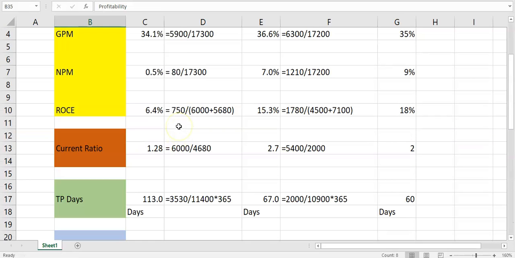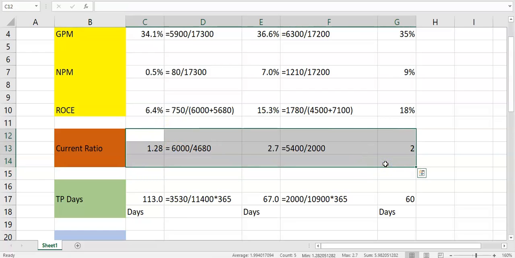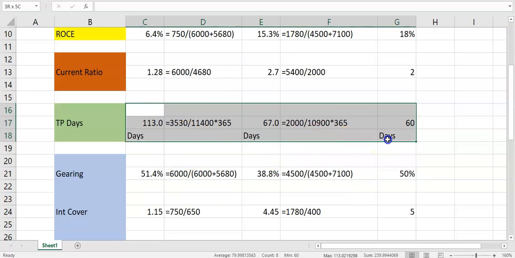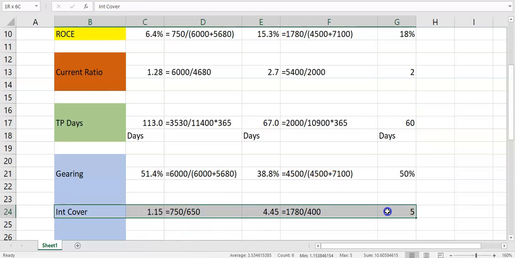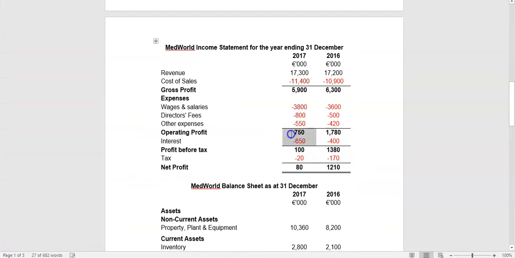And the big probable answer here is no. They have big liquidity issues, so they may not be able to pay when they owe us money. They're taking an awful long time to pay their suppliers, of which we will be one. So they promised to pay us in 60 days. They're only currently paying their suppliers in 113 days. So who's to say that they can actually improve on that? Their interest affordability looks questionable. Right? They've only got 750,000 euro profits to pay 650,000 interest. That doesn't look sustainable in the future.